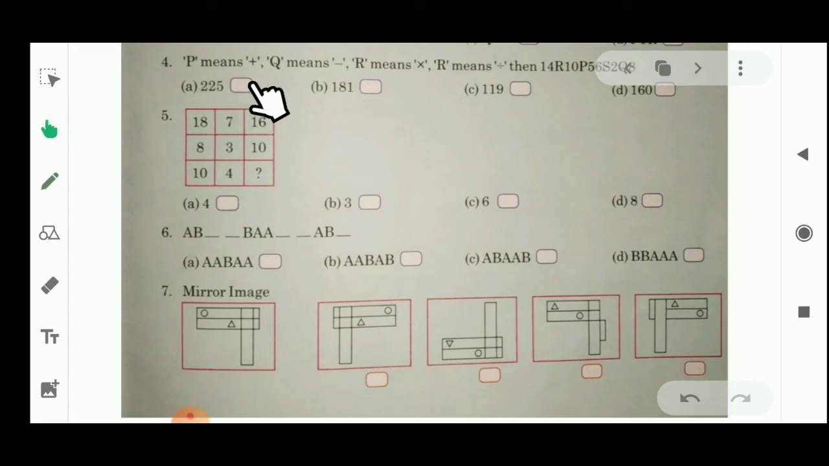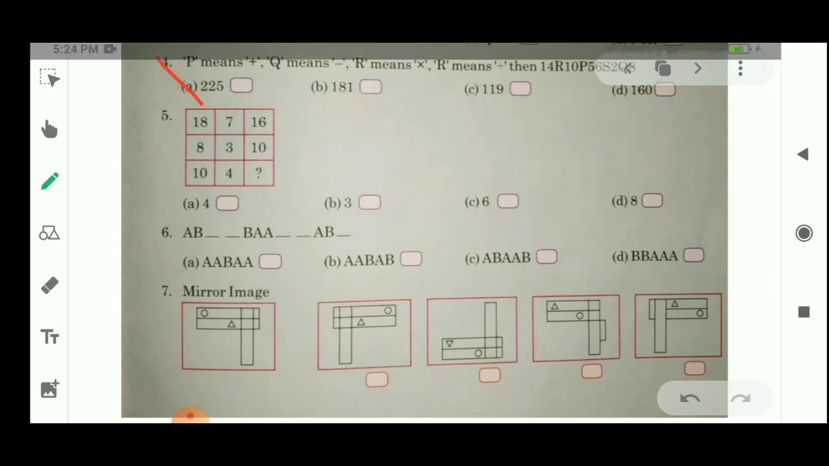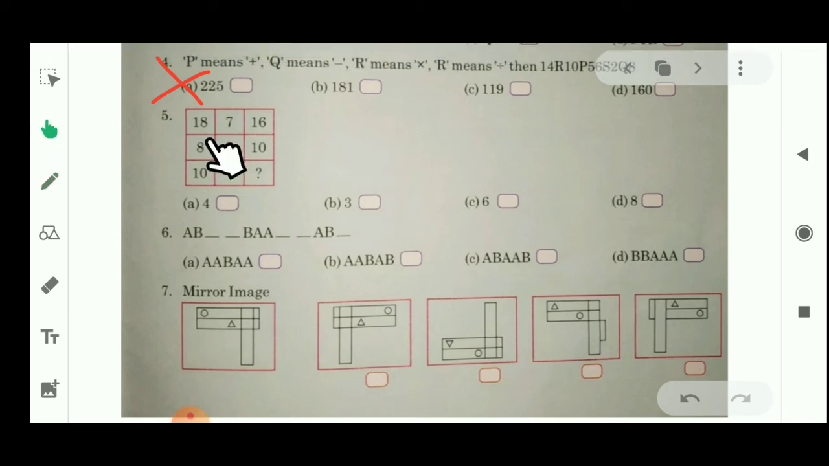Let's see the next question. Students, P means plus, Q means minus, R means multiply and R means divide. You can see here two R values are given, so maybe we can't solve this question. Please leave this question. That means there is no need to complete question number 4.